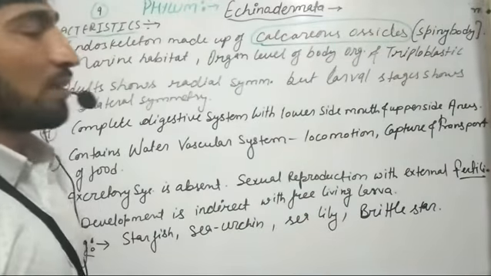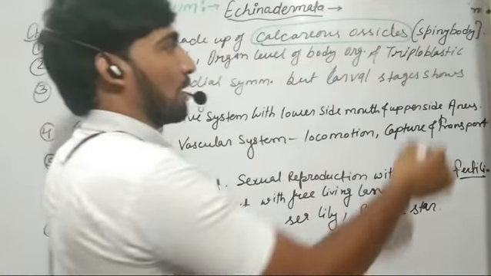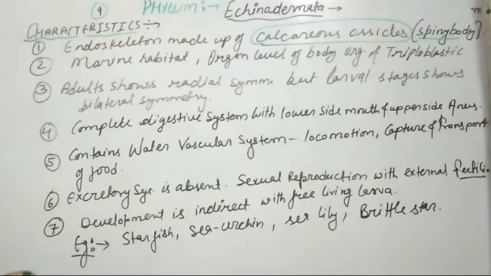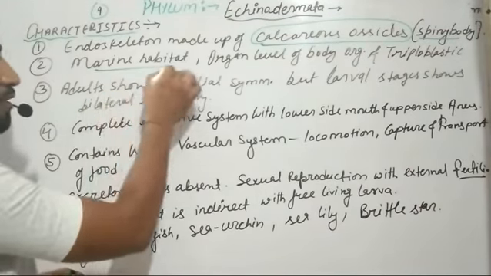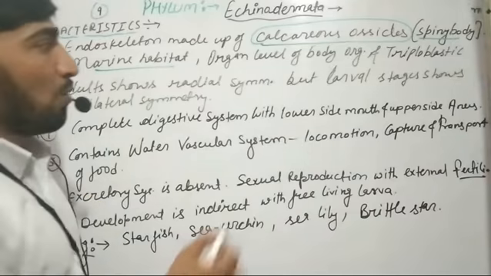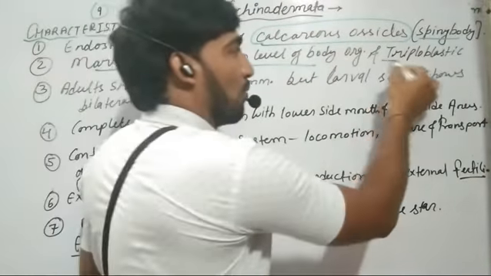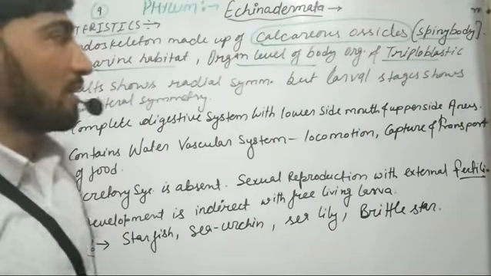So these organisms that belong to Echinodermata have a spiny body due to the presence of calcareous ossicles. Usually these organisms have a marine habitat, they show organ level of body organization, and they are triploblastic in their origin.